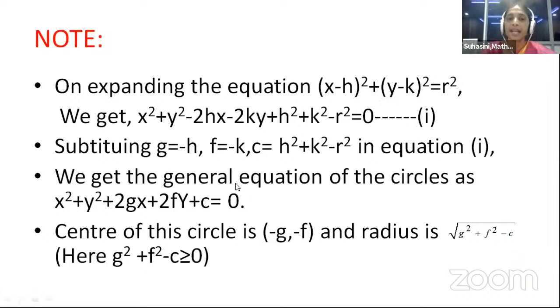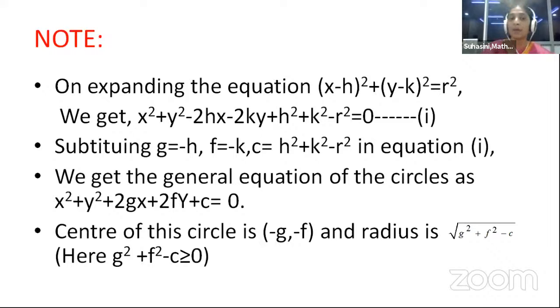Let us take this minus h as g, minus k as f, and the whole constant that we have, h square plus k square minus r square, as c. And substitute these values in the above equation. We get x square plus y square plus 2gx plus 2fy plus c equal to 0. And the center of this circle is h comma k.